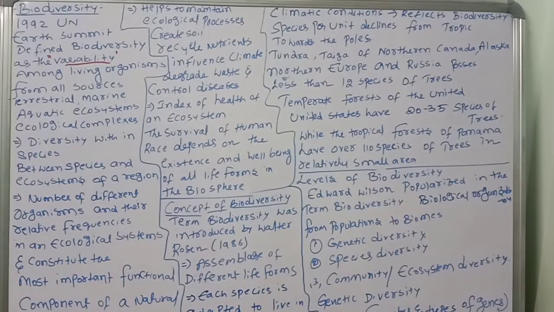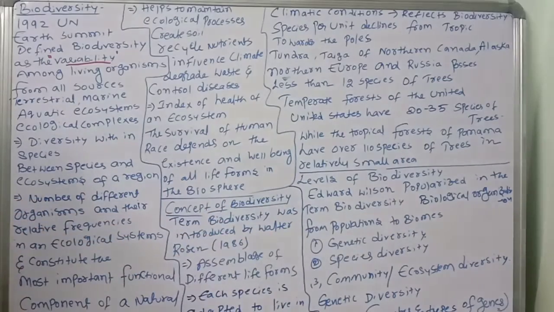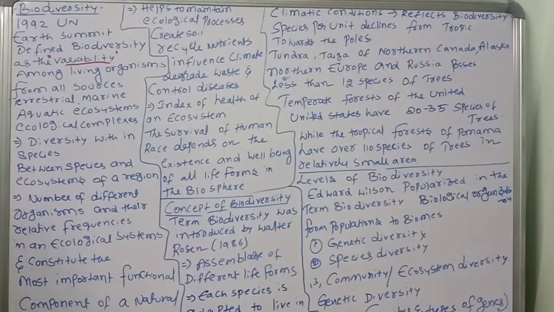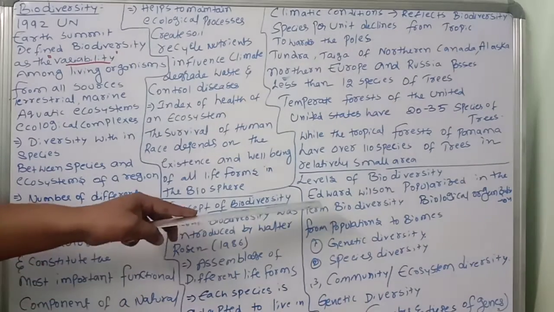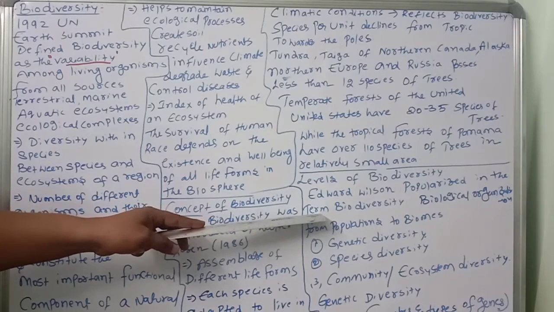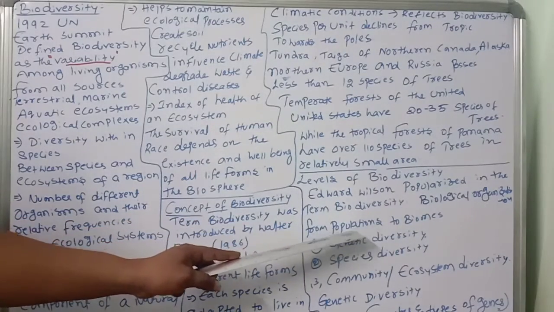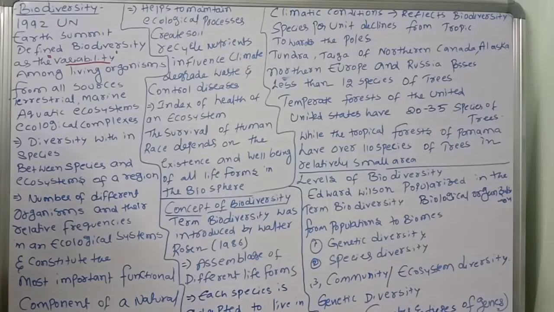Edward Wilson, a scientist, popularized the term biodiversity. That is important. He used it to describe diversity at all levels of biological organization, from populations to biomes.